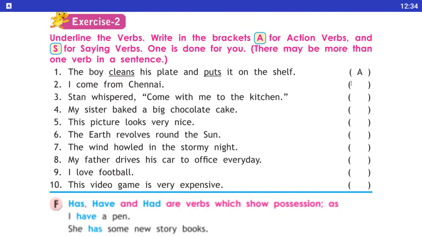Now in the second sentence, "I come from Chennai." So here come is an action verb. Okay, underline the come and we use in the bracket A for action verb. So come यहाँ पे action verb. Next sentence, "Stain whispered, come with me to the kitchen." Yes, whispered and come here are action verbs.